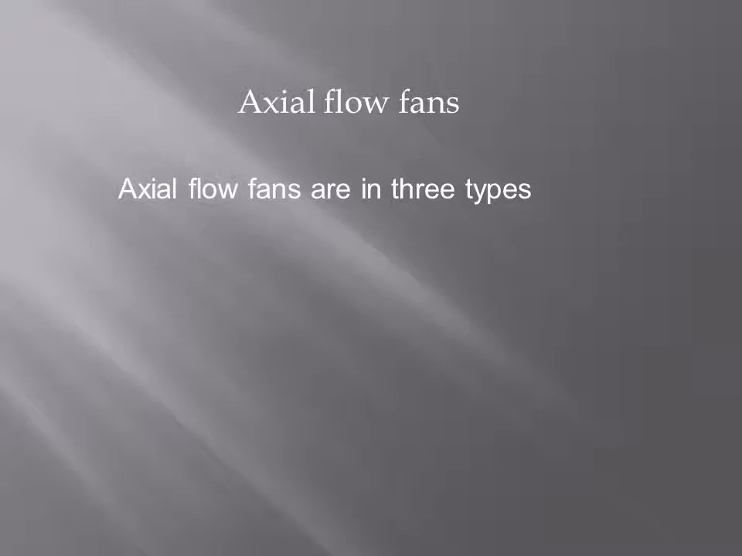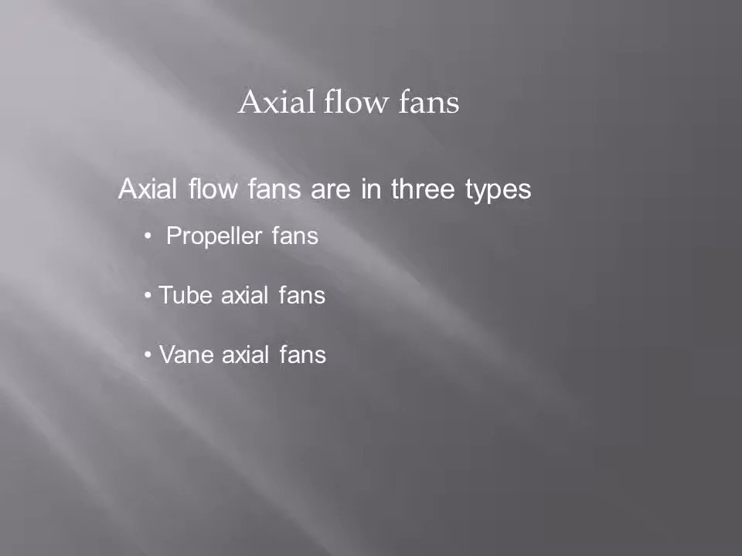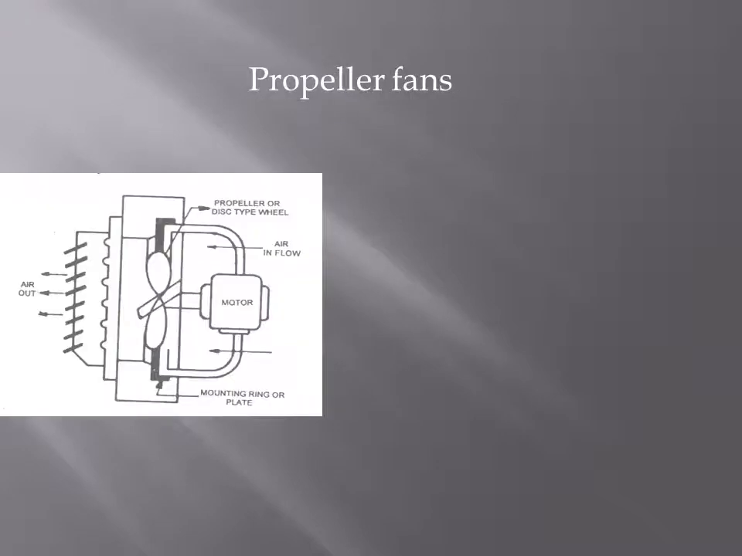Axial fans are divided into three types: propeller fans, tube axial fans, and vane axial fans. The other type is centrifugal fans. Propeller fans, tube axial fans, and vane axial fans come under axial flow fans. We will see one by one.